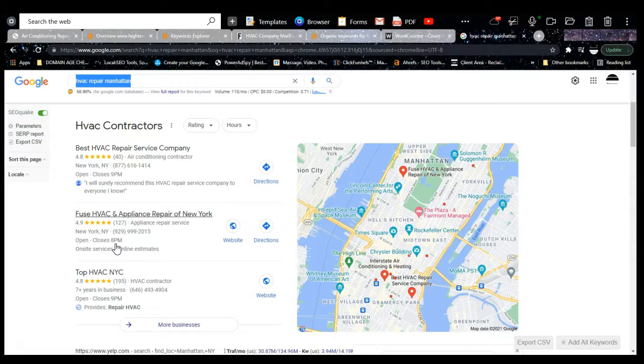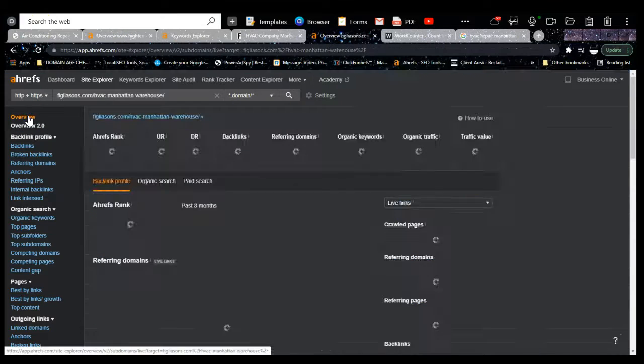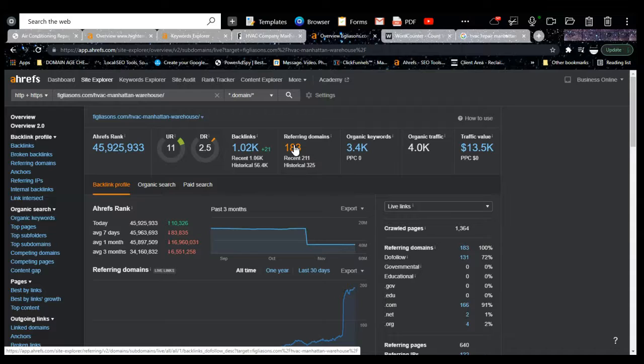The third thing I want to talk about, and it's just as important, is backlinks. And this is, like the keywords, bread and butter for your business, because like I said, we come in here and we see these guys, I know they have a lot of backlinks, and the significance of this is that we're able to take these guys' backlinks and use them on your page, right? And if these backlinks are good enough to rank their website, they will be good enough to rank yours. But the secret to backlinks is that you want to make them relevant to your industry.